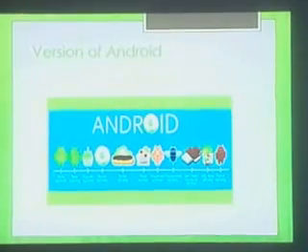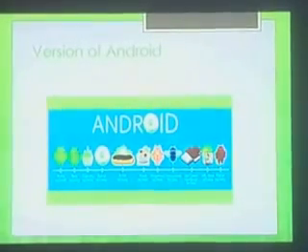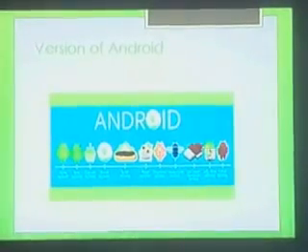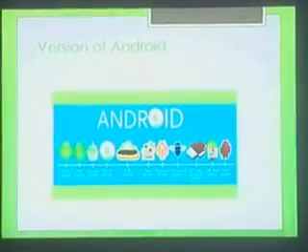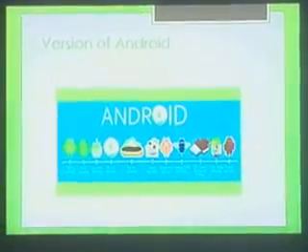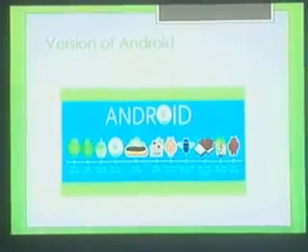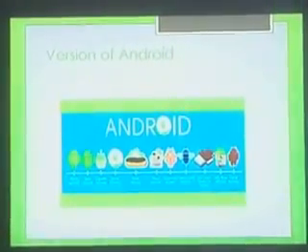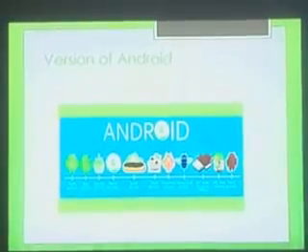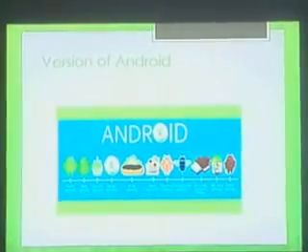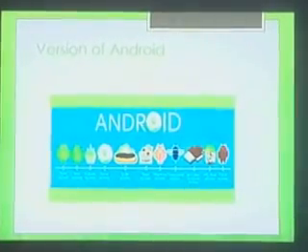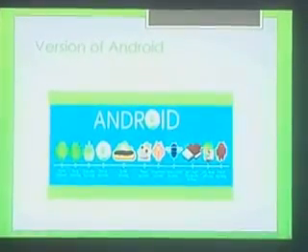So this is the history of Android, and in this history you can see there is a specific thing: the names of the Android versions are based on candies, and the special thing is that the naming follows the alphabet.